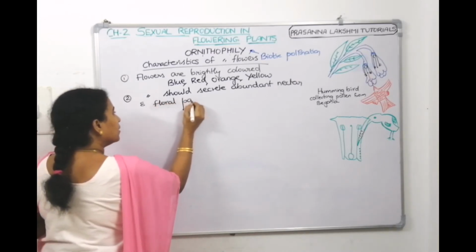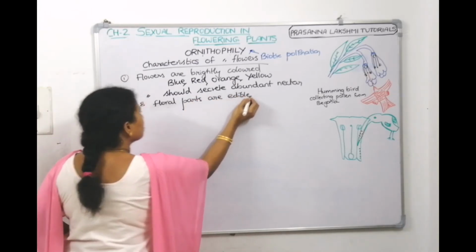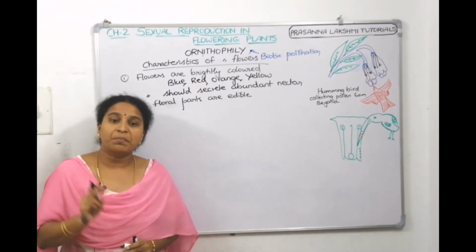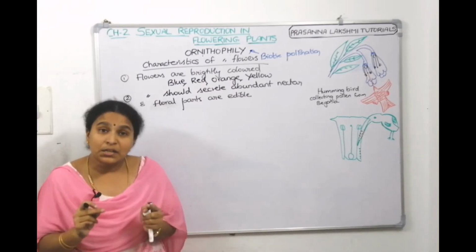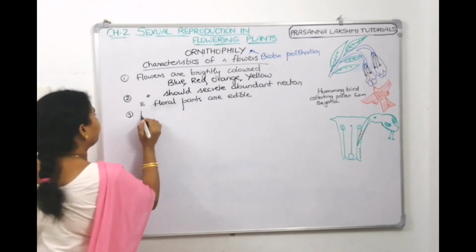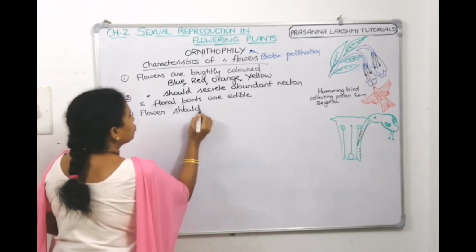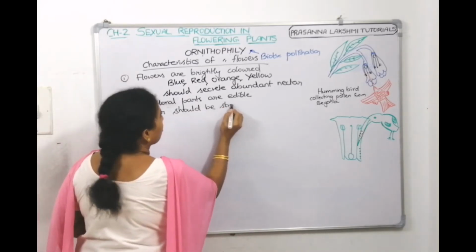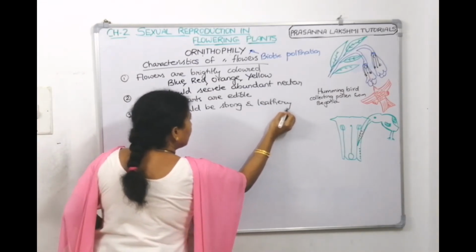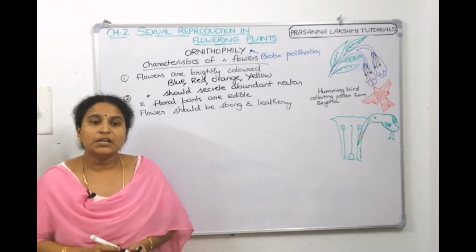The floral parts are eatable. To eat those things only the bird will come. It should have nectar, it should be brightly colored. Since the bird is sitting on that, the flower should be strong and leathery. This is also a characteristic of ornithophilous flowers.